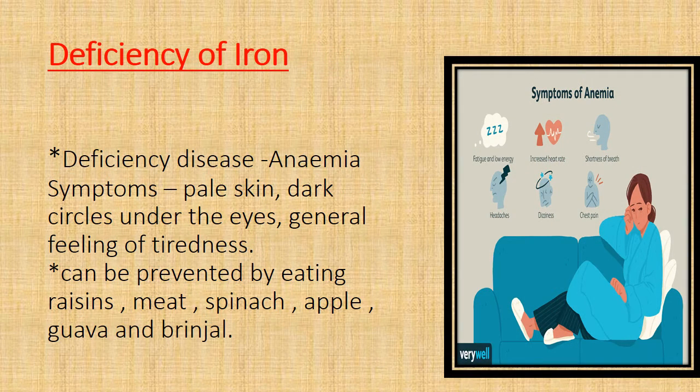Deficiency of iron, means lack of iron in our body, will cause anemia, and because of anemia we will have pale skin, dark circles under the eyes, and generally we will feel tiredness. These are some symptoms of the person suffering from deficiency of iron, the deficiency disease anemia. To prevent it, we should eat raisins, meat, spinach, apple, guava and brinjal. These foods should be included in our daily diet in equal proportion.